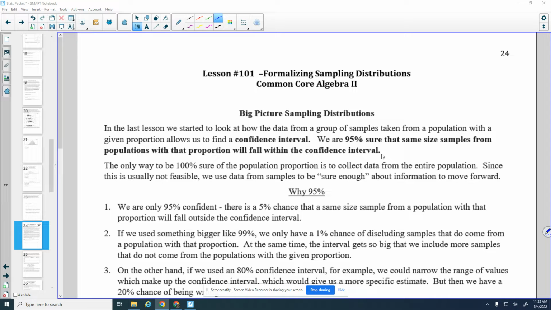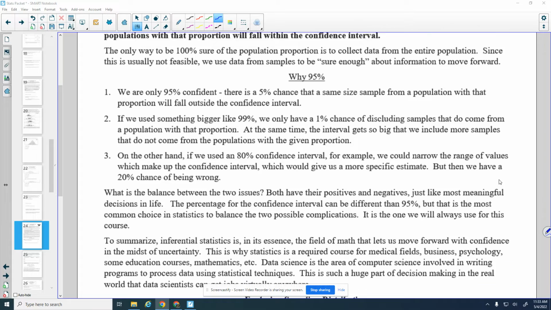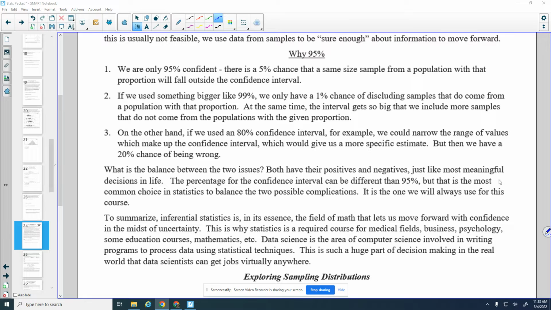Lots of vocabulary. The only way to be 100% sure of the population proportion is to collect data from the entire population. Since this is usually not feasible, we use data from samples to be sure enough about information to move forward. So the question becomes, why 95%? Because it's not like a magic number. It's actually a very human decision. People had to decide, okay, what's enough confidence?